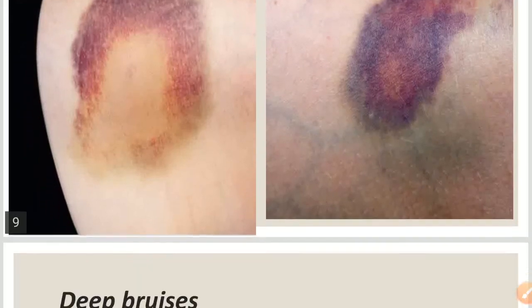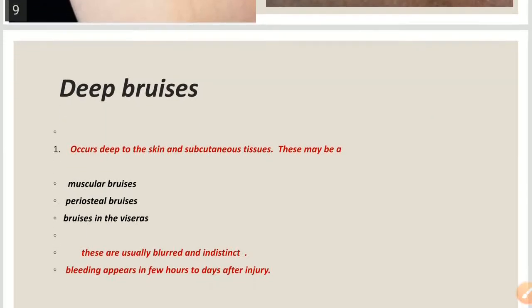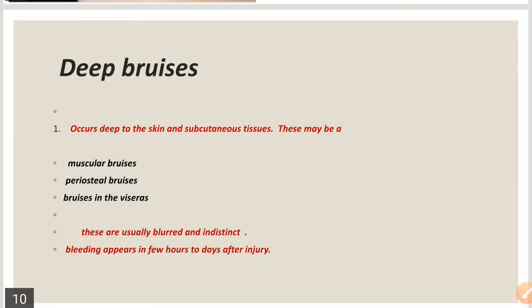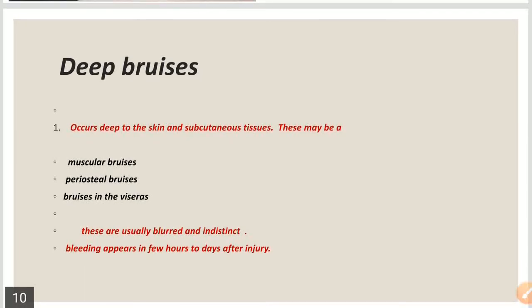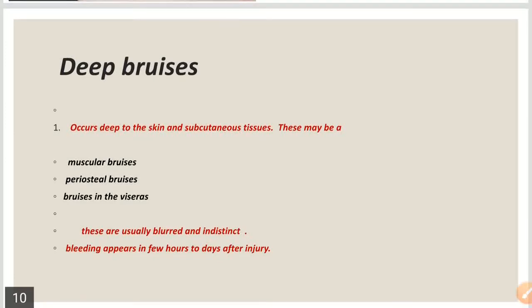So let's come to the last and the third type of bruise, which is the deep bruise. The bleeding which occurs due to rupture of the blood vessels within the tissues deeper to the subcutaneous layer of adipose tissue, like within the muscles or within the body cavities, bleeding within the organs like the lungs, liver, heart, and stomach.